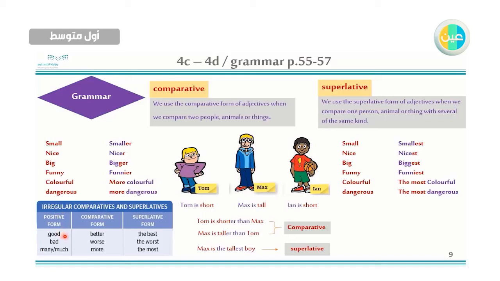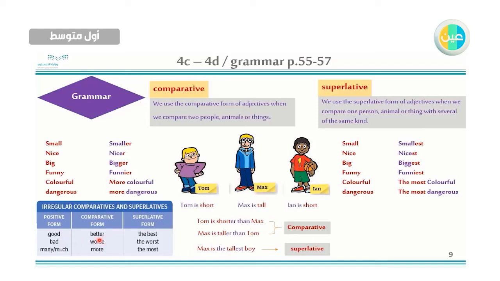For example, good. When I say Ahmed is good, Ahmed ممتاز مثلا, and Hassan is not good, for example, I will compare between them. I will say Ahmed is better than Hassan. Okay?